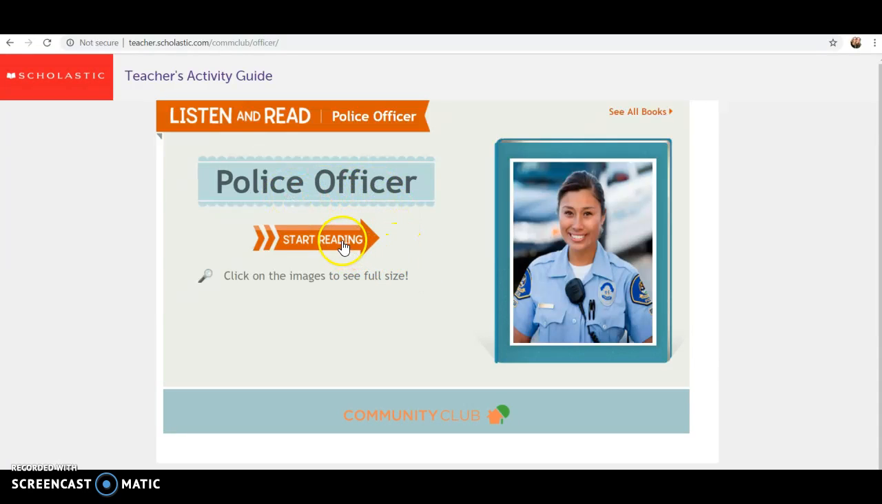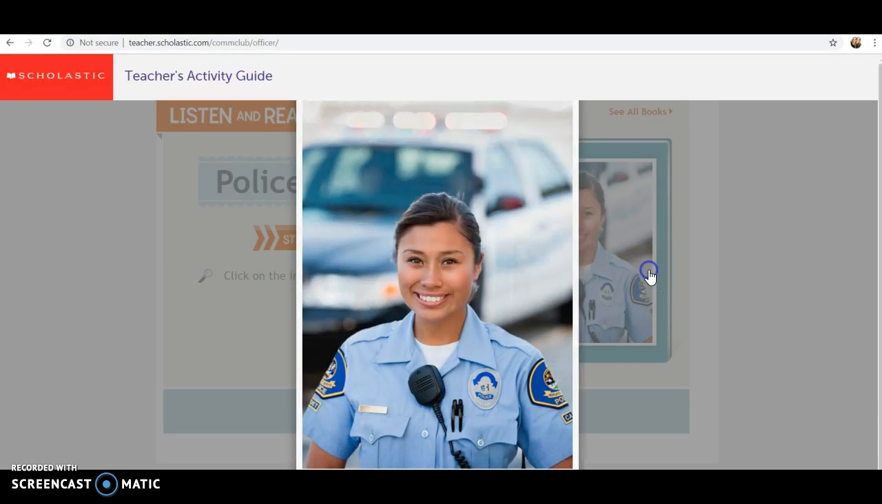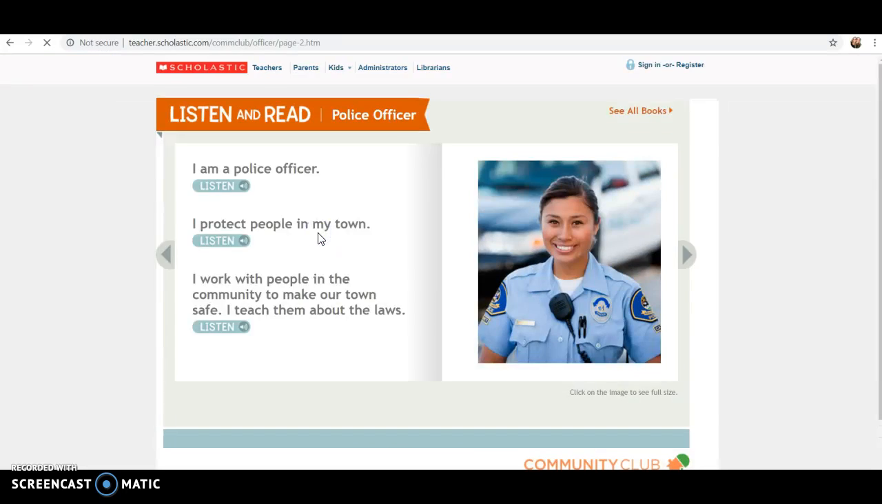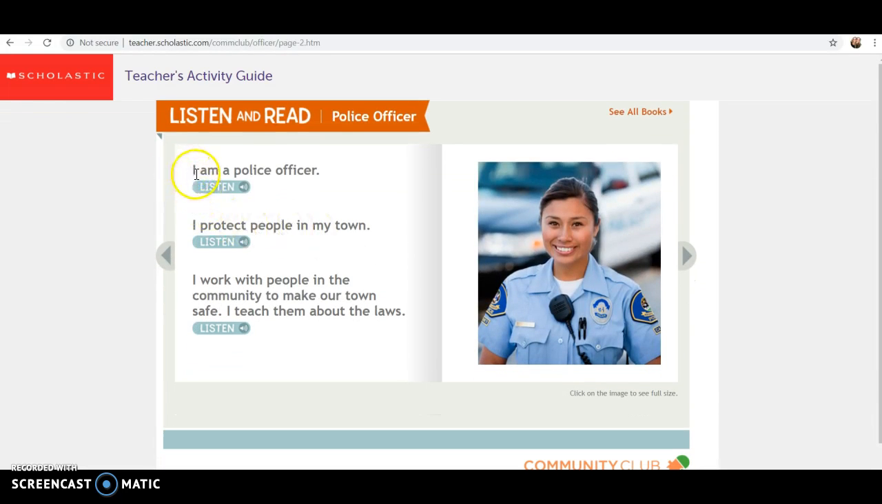Police officer, you can start the reading and you can click on the images to see the full size if you would like to. Start the reading. So you are more than welcome to listen to the reading if you want, or you can read it on your own. So you just click on that to listen, pause.